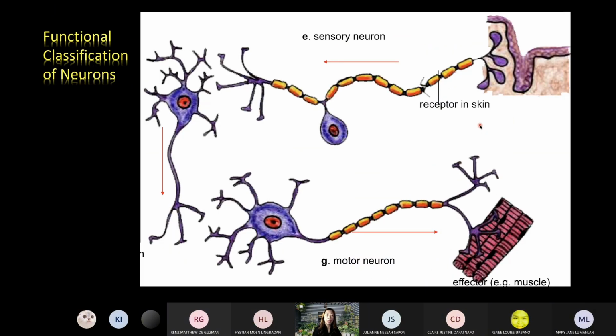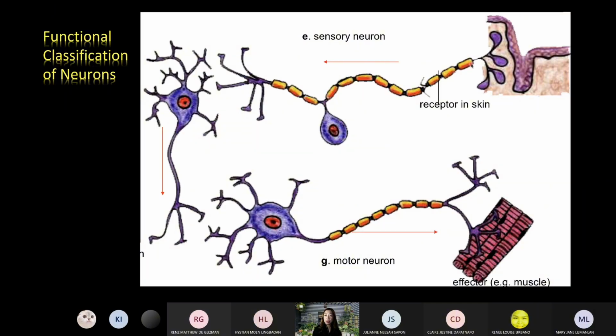Okay? Okay, what about the functional classification of the neuron? So we have sensory, integrative, and then motor. So take note, functions of the neurons, they now dictate the functions of the entire nervous system, especially the CNS. Okay? Not only the CNS pala, tama, the entire nervous system. So we have a sensory neuron. Like example, you have a cutaneous receptor. Again, this is the dendrite of a sensory neuron.